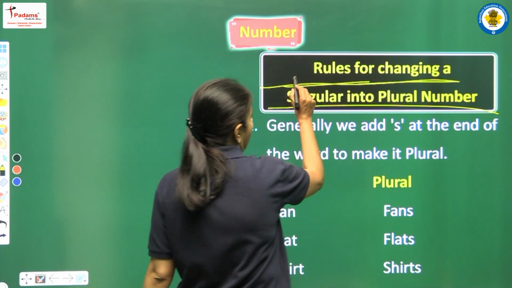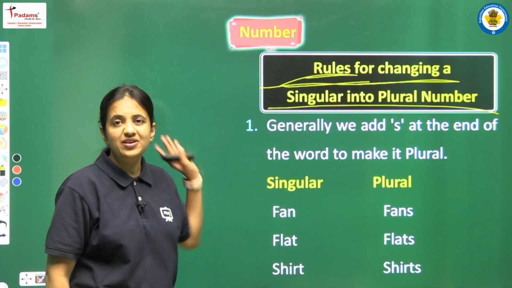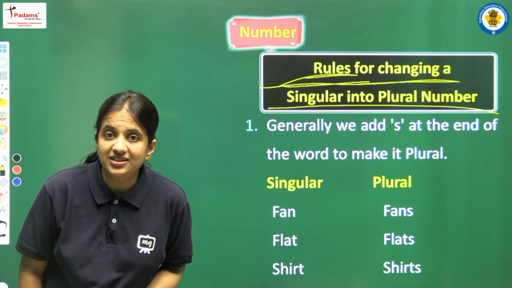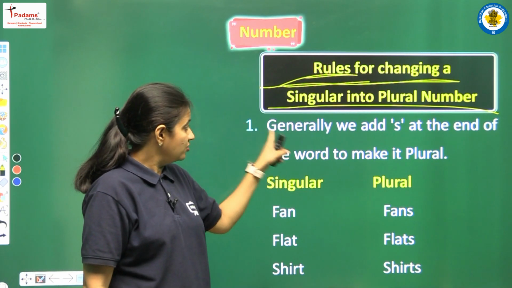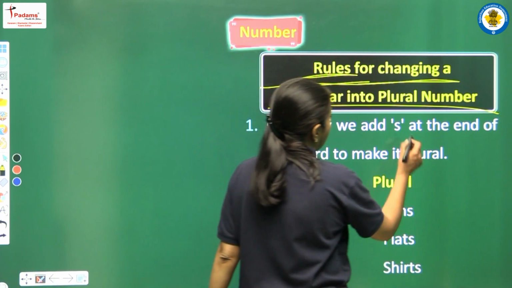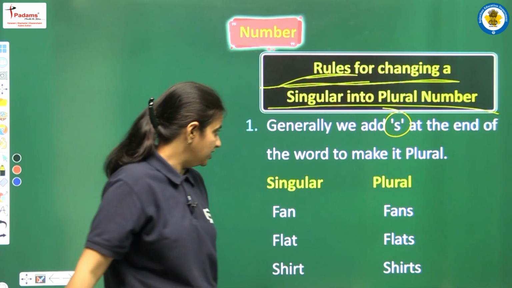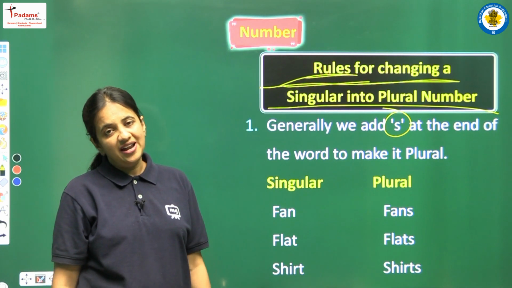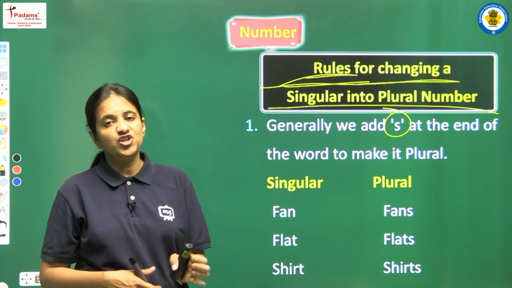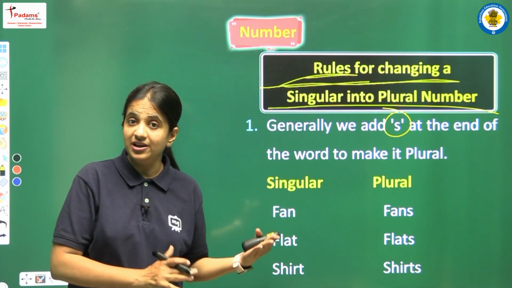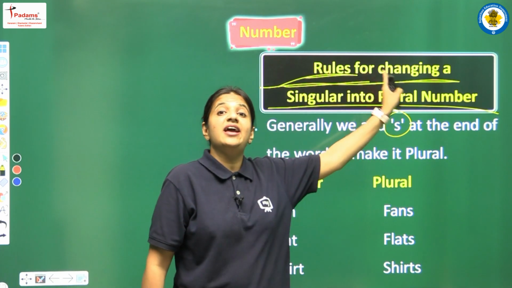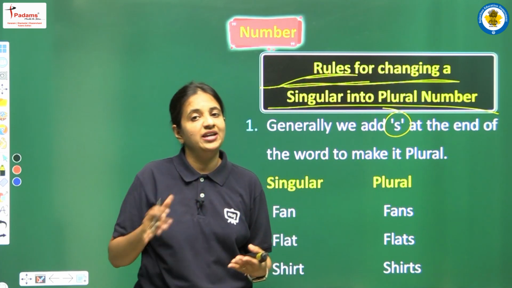And for that we have certain rules. So here we are talking about all the rules that we have to change the numbers. Okay, so let's have a look at the very first rule. Generally, we add s at the end of the word to make it plural. So this is our first rule: how can we change singular number into plural number. According to the first rule, we have to add s at the end of the word to make it plural.